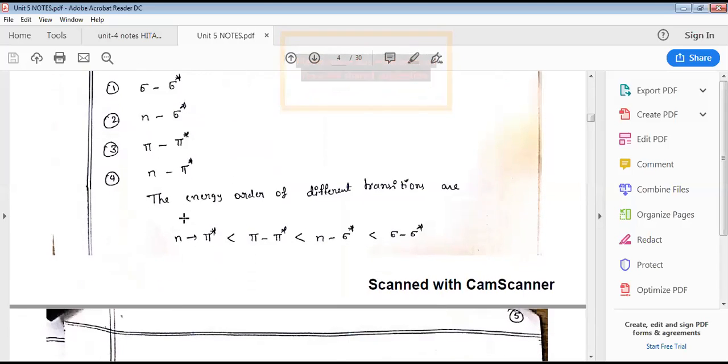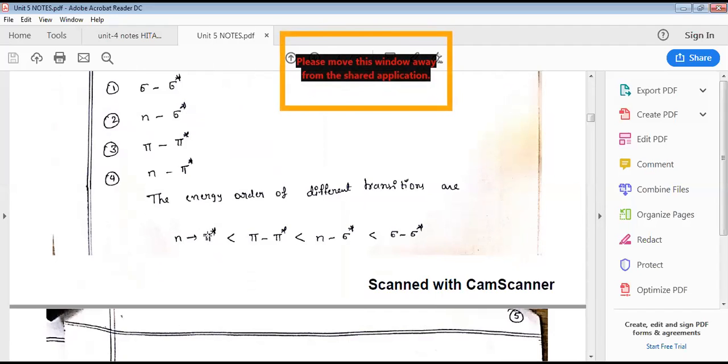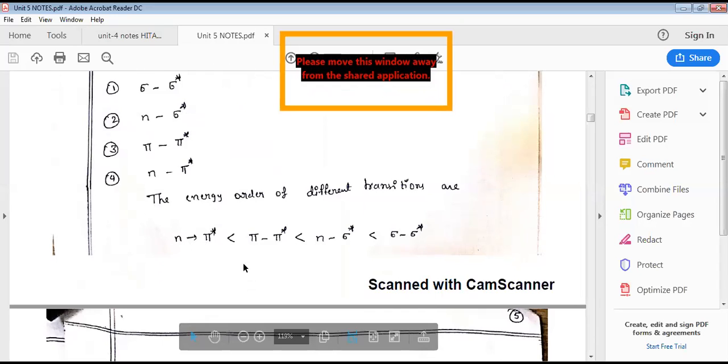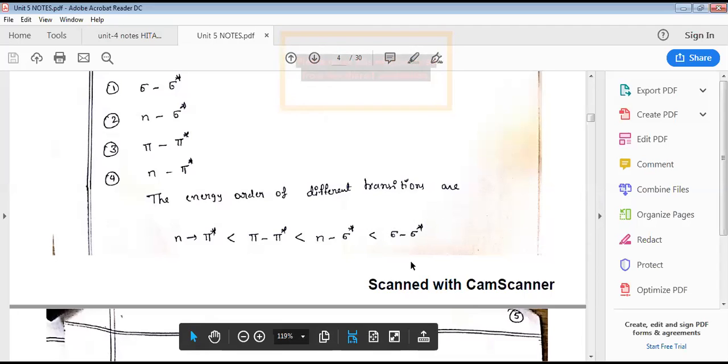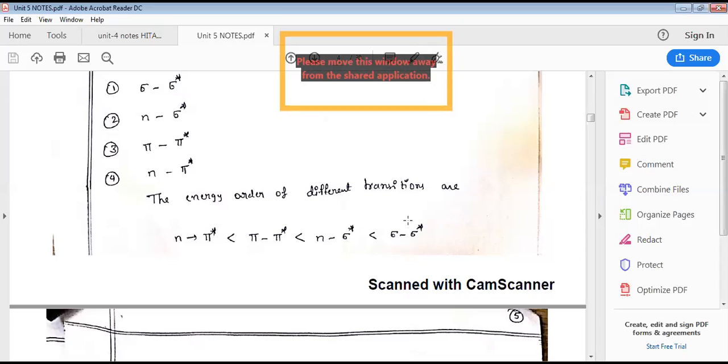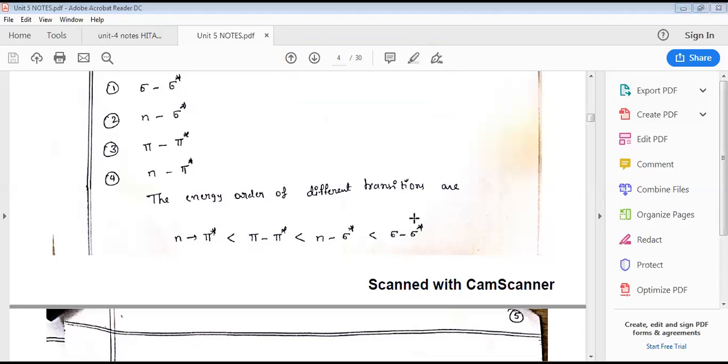Now let us see the energy order of these transition states. The n to pi star transition always requires a very small amount of energy because the energy gap is very small, so excitation requires a low amount of energy. Next, pi to pi star energy is somewhat high compared to n to pi star because of the energy gap. For n to sigma star, the energy gap is very high, which is why excitation requires a large amount of energy. Sigma to sigma star requires a very large amount of energy, and it is only observed in the UV spectrum. That means UV light is required for this.